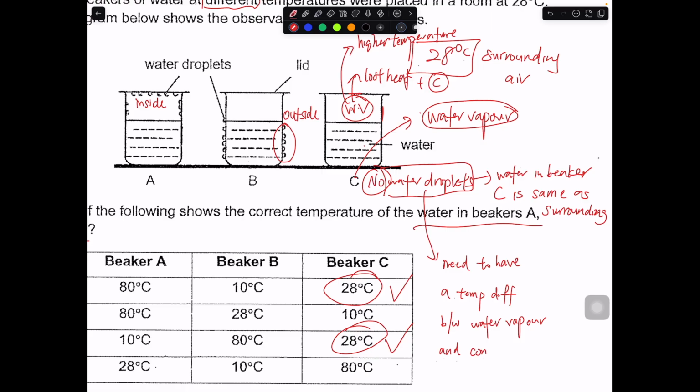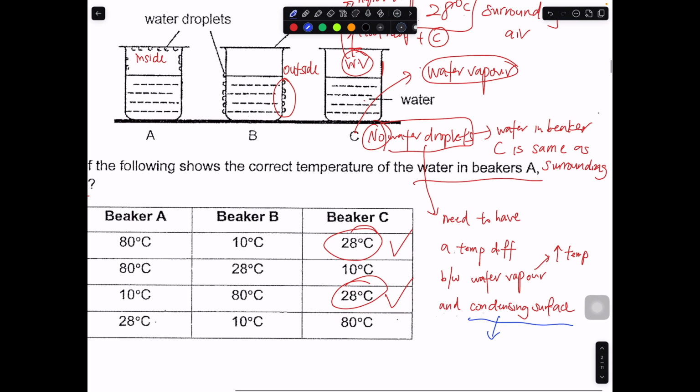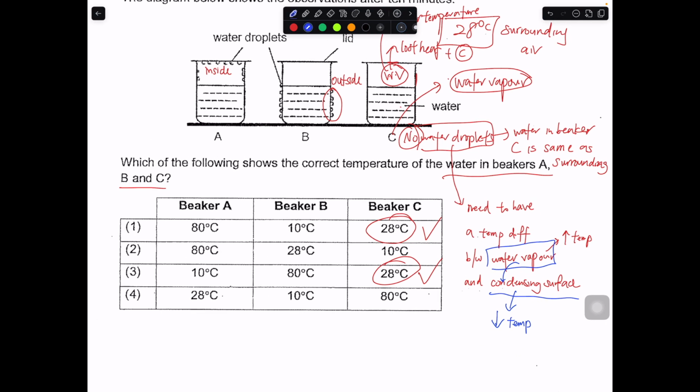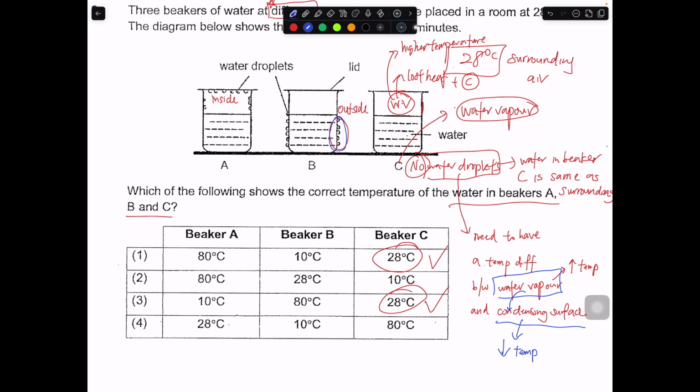and condensing surface. Okay, and the water vapor must be at a higher temperature. This condensing surface, or it could be a parcel of cooler air, must be of a lower temperature. Then condensation can happen because the warm water vapor can then lose heat to the condensing surface and condense from there and change into your tiny water droplets. So B and A confirm have condensation because you already see water droplets appearing.